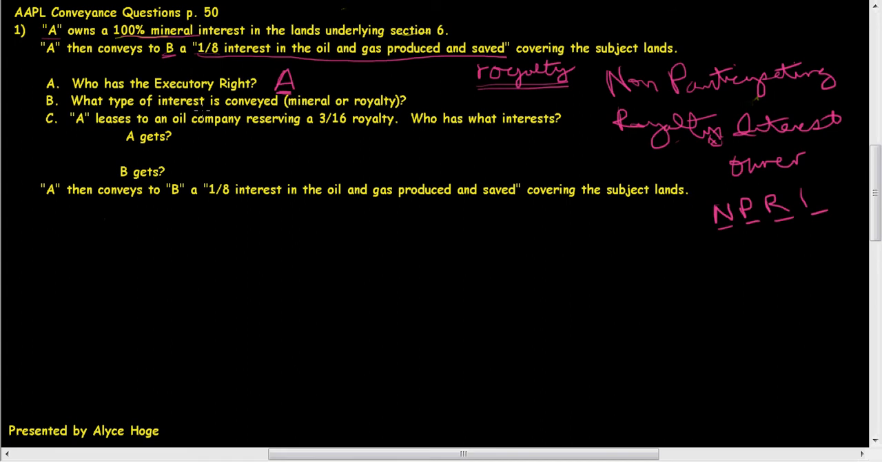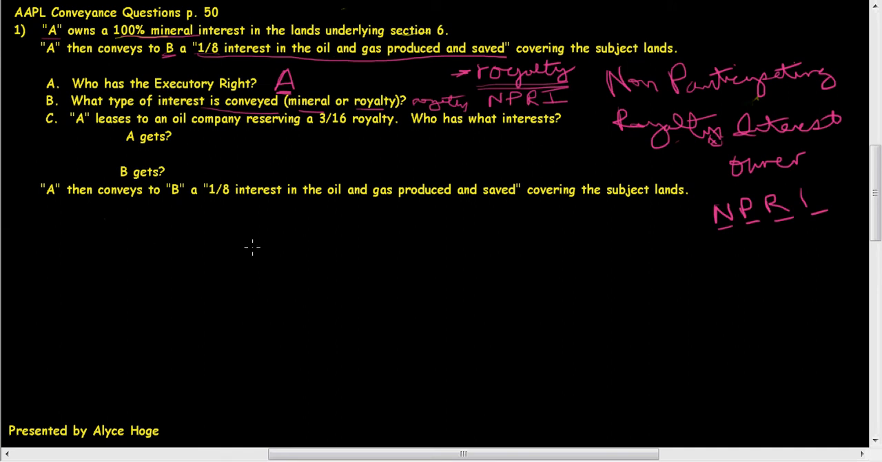What type of interest is conveyed? Is it mineral or royalty? Well, we already said it's a royalty interest. And instead of just putting royalty here, to be more specific, we're going to put a non-participating royalty interest owner.